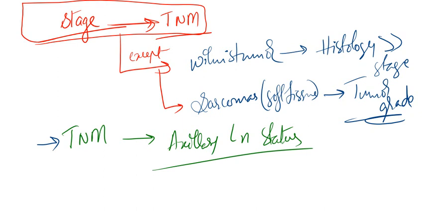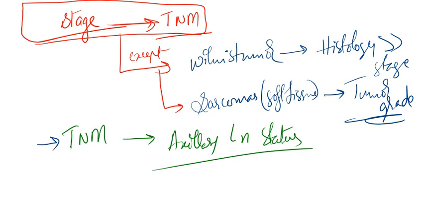Now for example, if the patient has a metastatic breast cancer, then obviously the ER/PR status determines whether the patient will respond to hormone therapy or not. Please remember this statement. If she is having a metastatic breast cancer, then the ER/PR status will determine whether the patient will respond to hormone therapy or not.